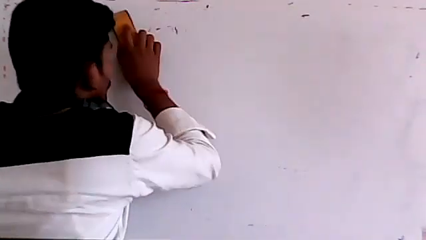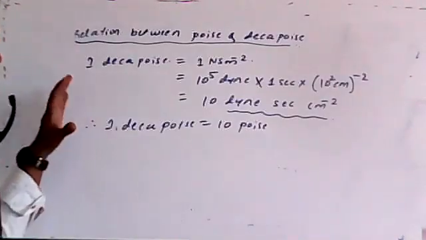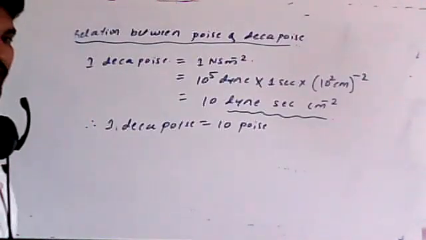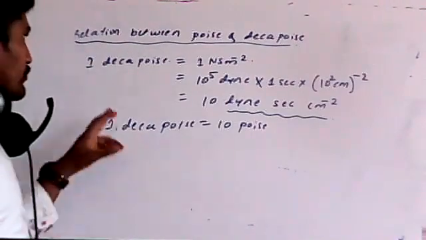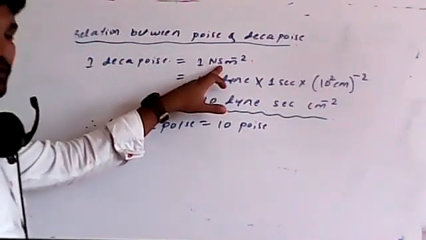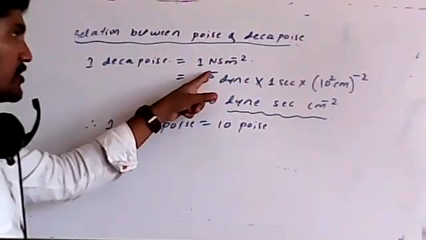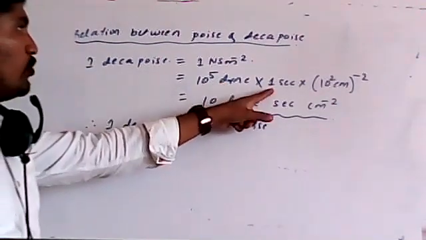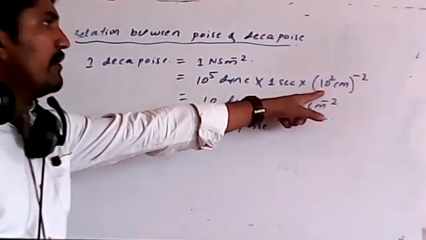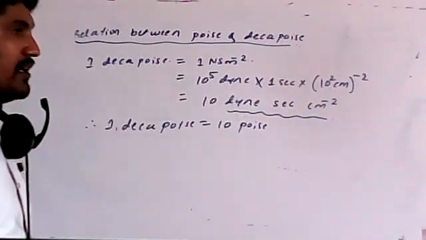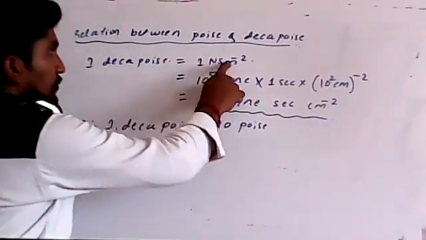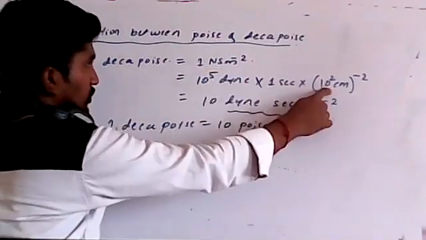Students, remember this is a very important relation: the relation between poise and decapoise. One decapoise means 1 Newton second per meter square. 1 Newton is how many dynes? We already know 10 raised to 5 dynes, into 1 second, divided by 10 raised to 2 centimeter, that is, in terms of meter I have written it in terms of centimeter.